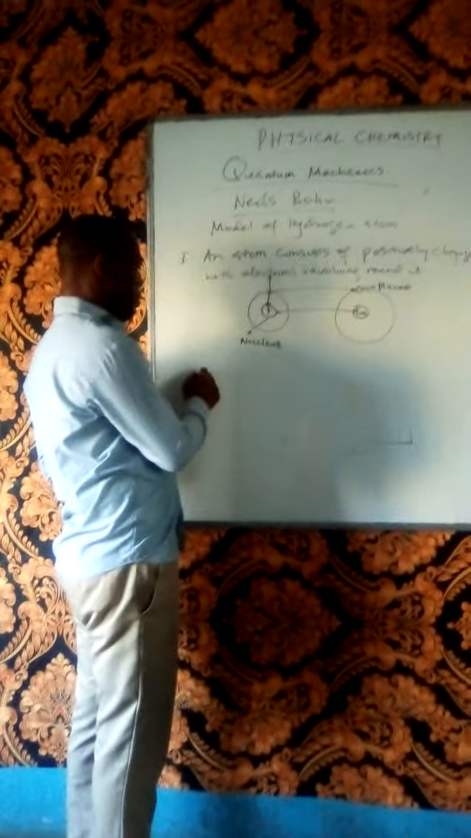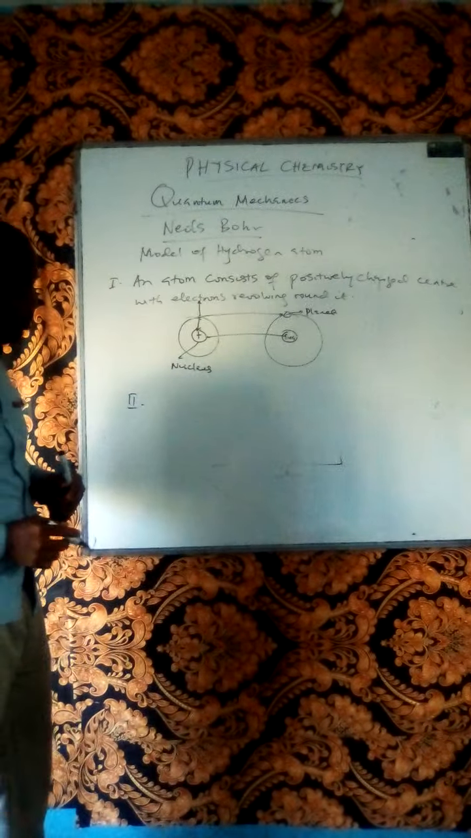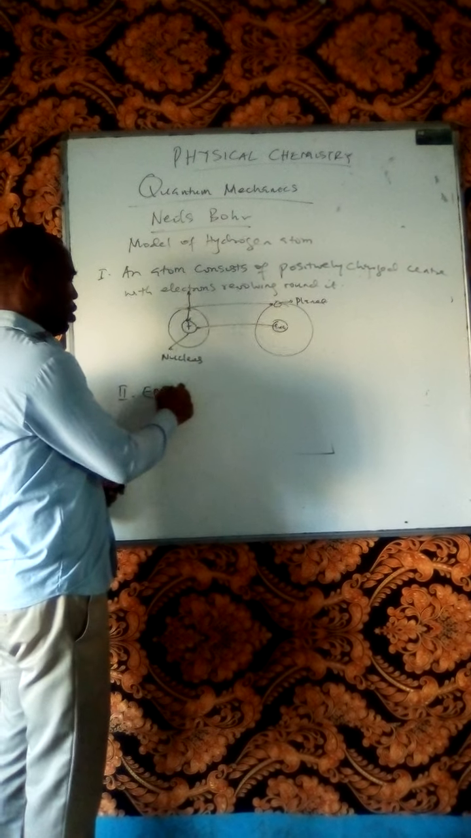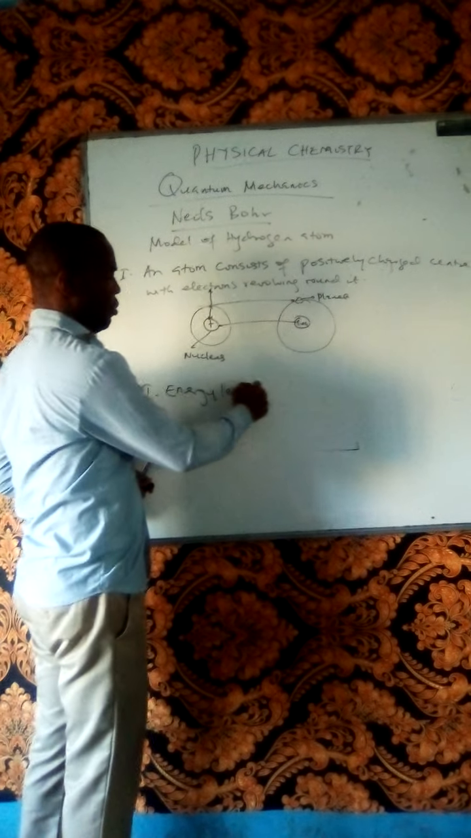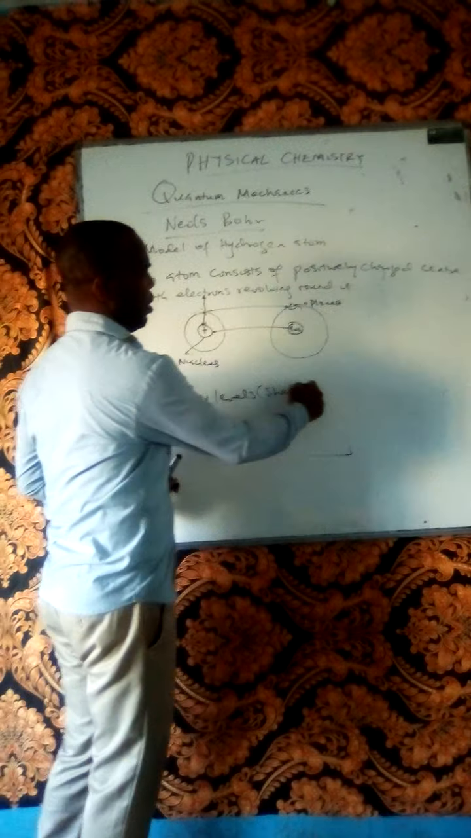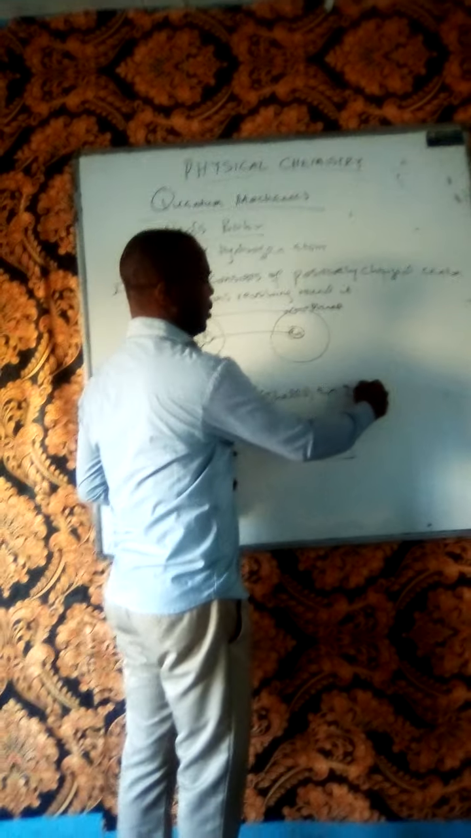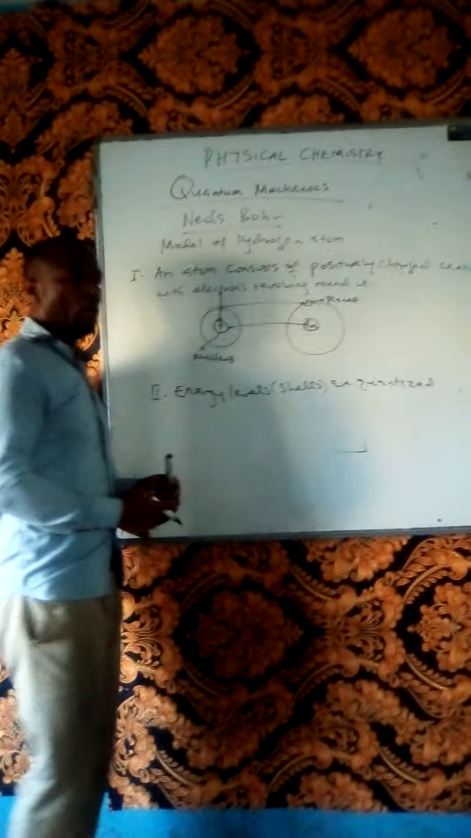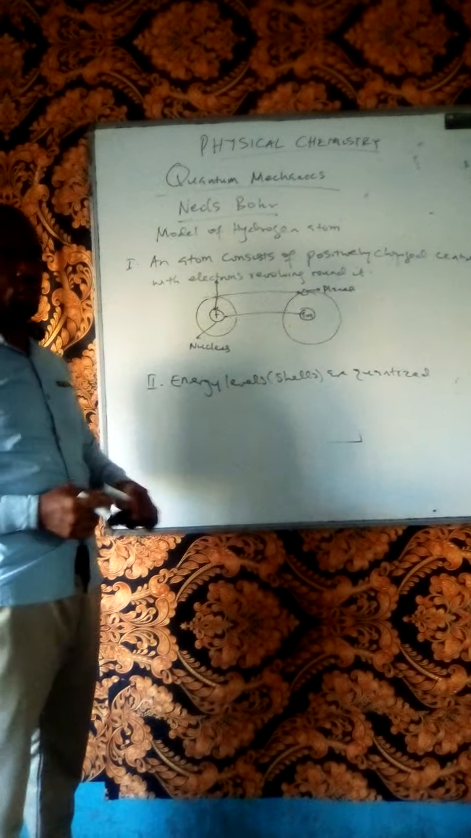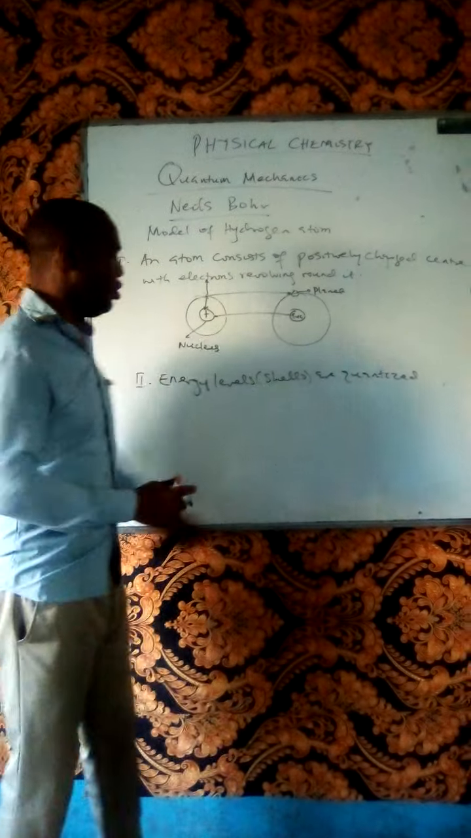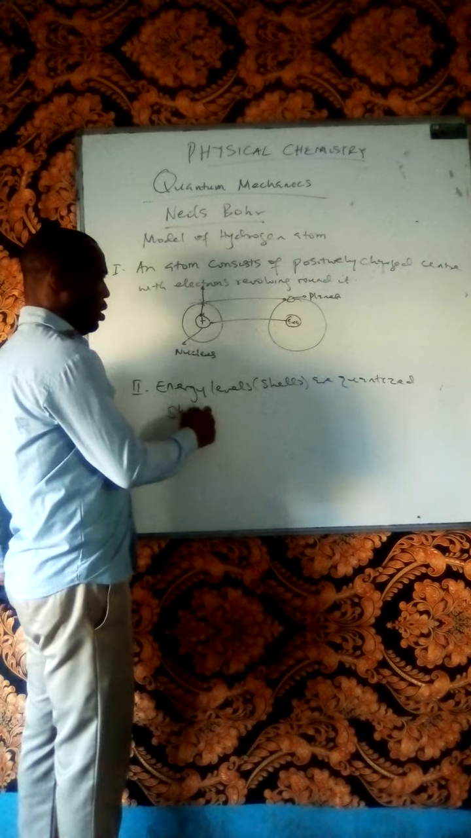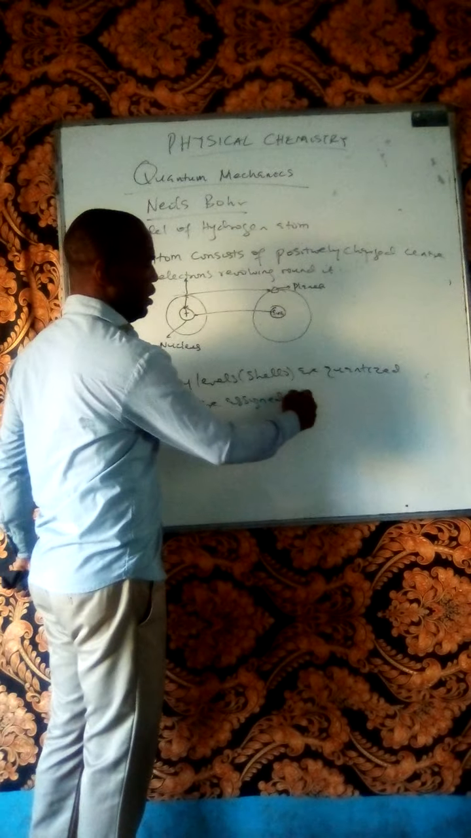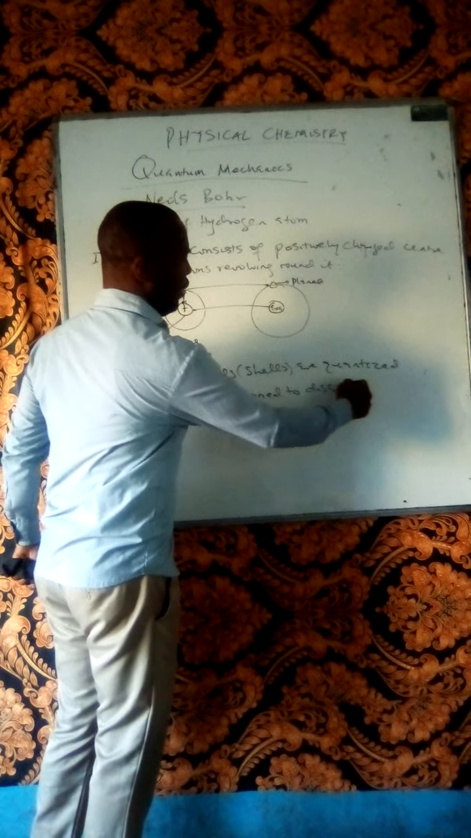The second statement made by Niels Bohr is that the energy levels, which are also called shells, are quantized. This statement is in agreement with Planck's theory of energy quantization. What it means is that energy levels or shells are assigned a discrete amount of energy.